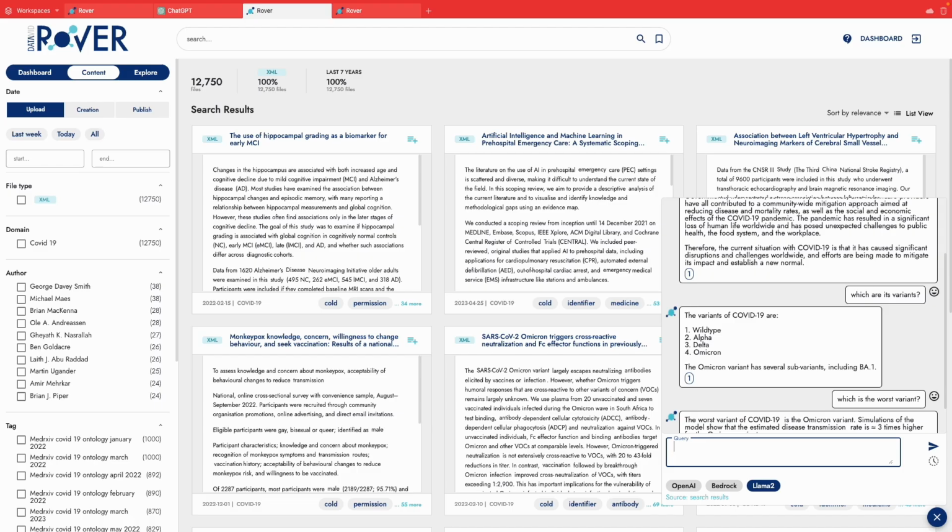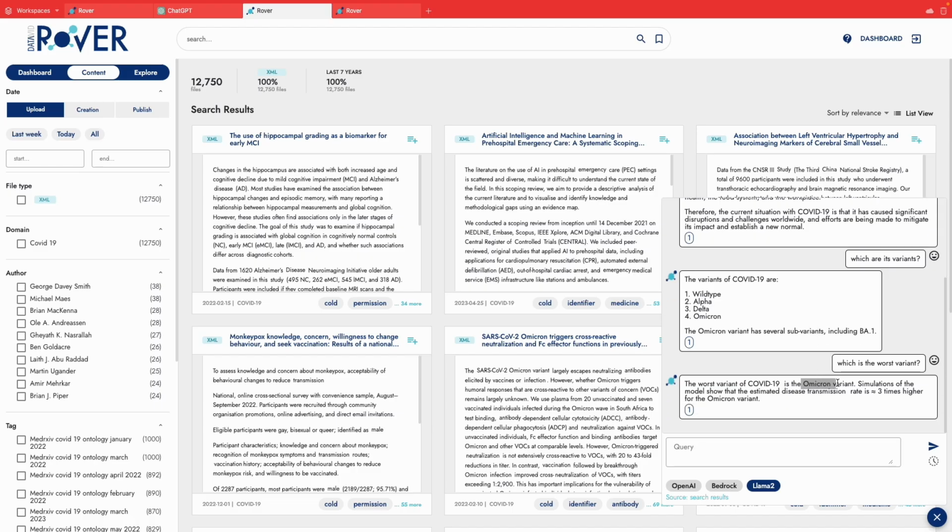Okay, the system has replied that Omicron is the worst variant. However, it also provides the reason for that, because the transmission rate is about 3 times higher than that of other variants.